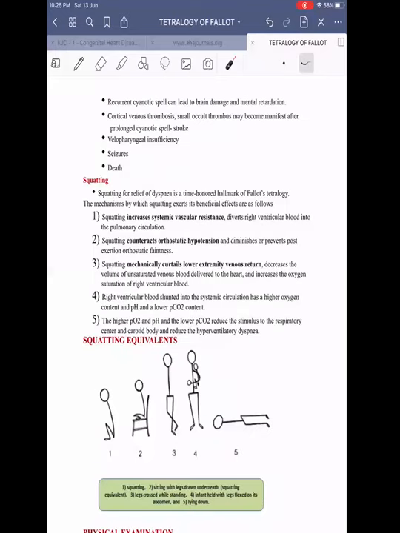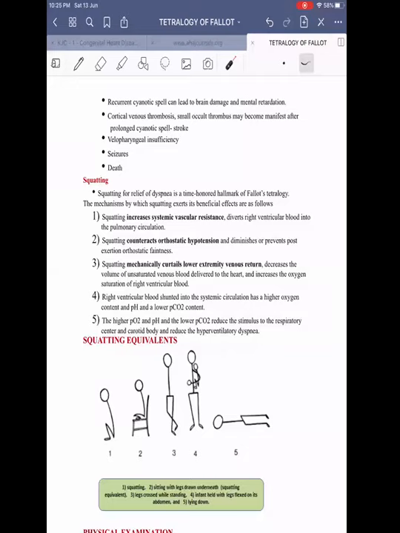How will RV saturation be high in squatting? Because the amount of desaturated blood from the exercising muscles of the lower limb will be cut off from reaching the RV, and the comparatively more saturated venous blood from the splanchnic circulation will reach the RV.